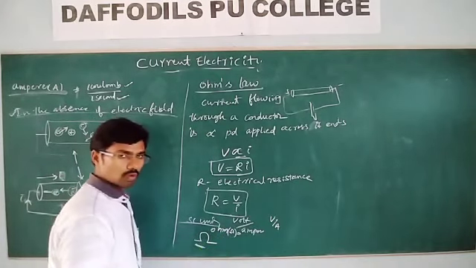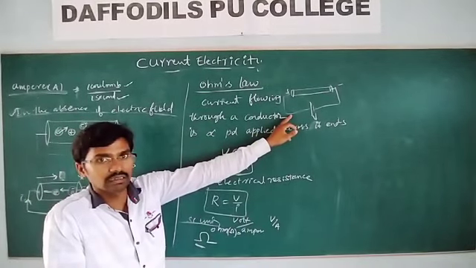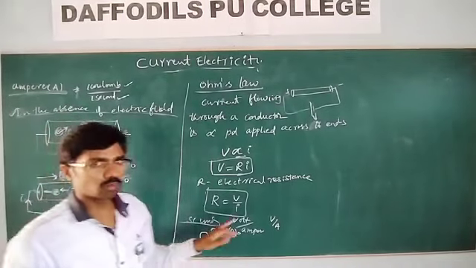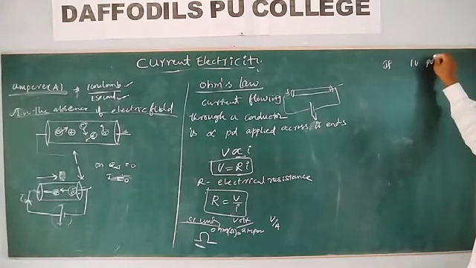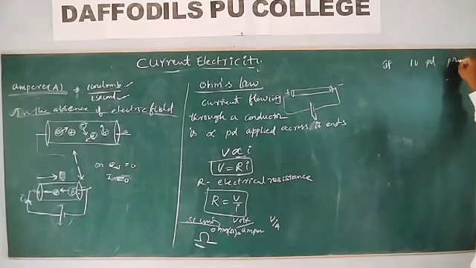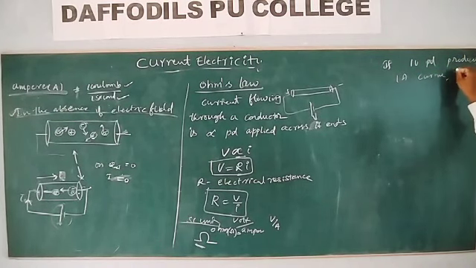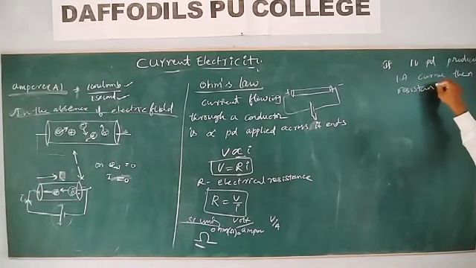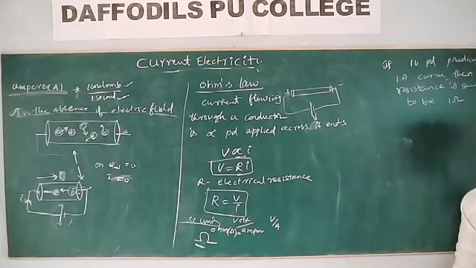Then how can you define 1 ohm? 1 ohm is nothing but if 1 volt potential difference across the conductor produces 1 ampere current, then the electrical resistance is said to be 1 ohm. If 1 volt potential difference produces 1 ampere current, then resistance is said to be 1 ohm.